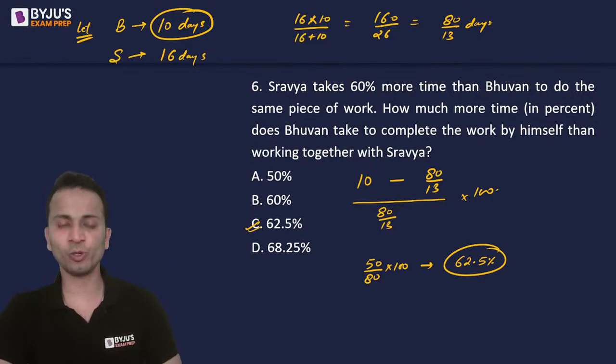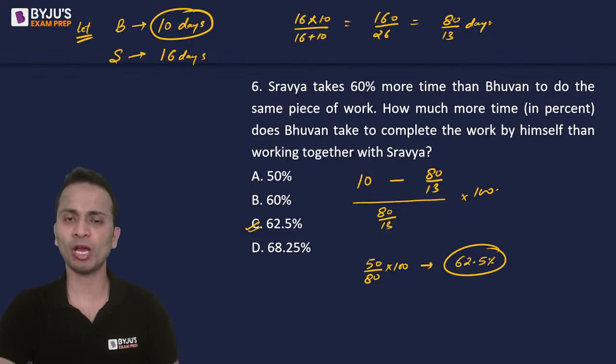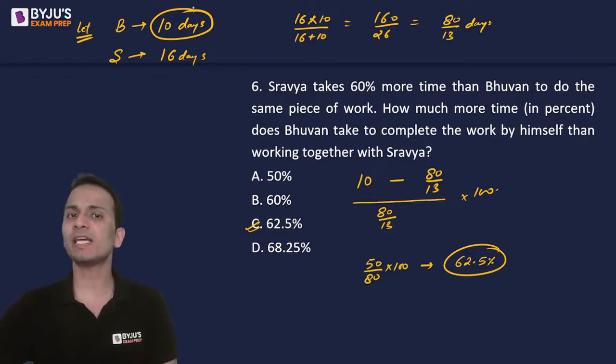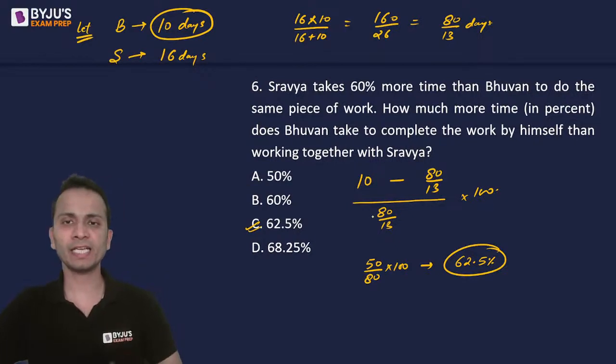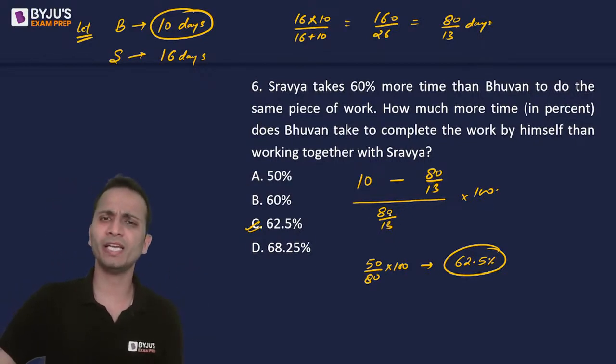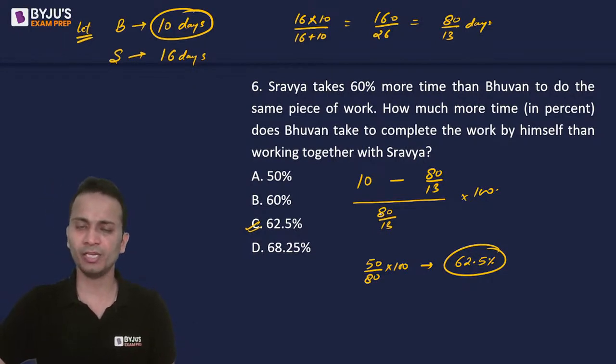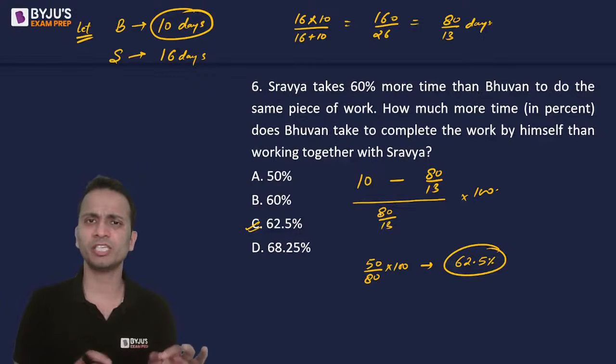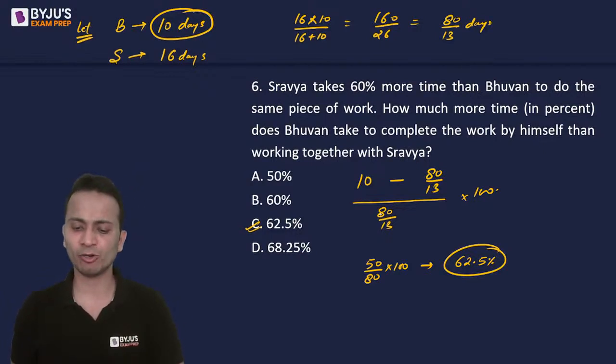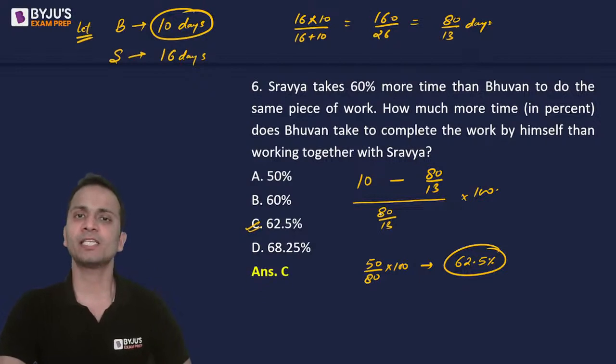And almost all of you have given a correct answer. Shraddha, I hope you have understood. So the first step was very simple. In the second case, how much more time does Bhuvan take to complete the work by himself than working together with Shravya? Okay, so this was a very important statement to interpret, and that is how you will get the correct answer. All right. So question number 6, the correct answer is option C.